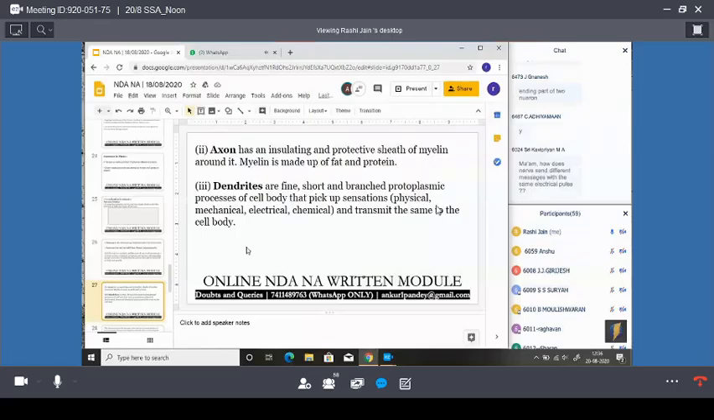Moving ahead, we will see the reflex arc. There we will understand how the messages are transferred. Okay, Kaveri?